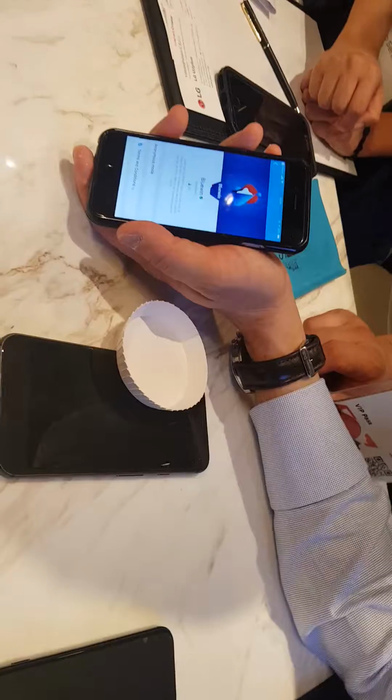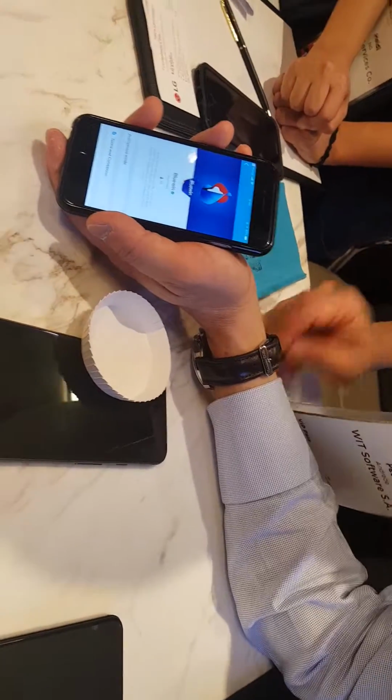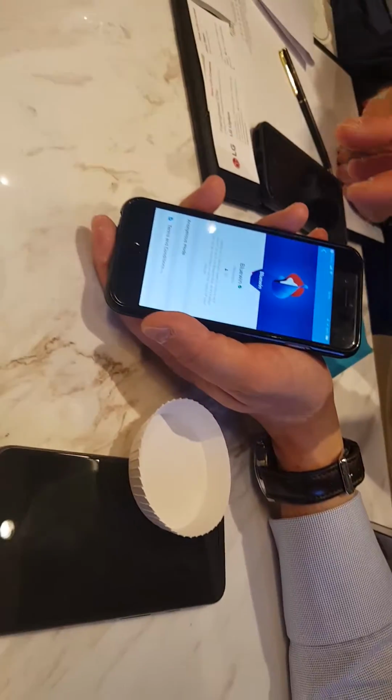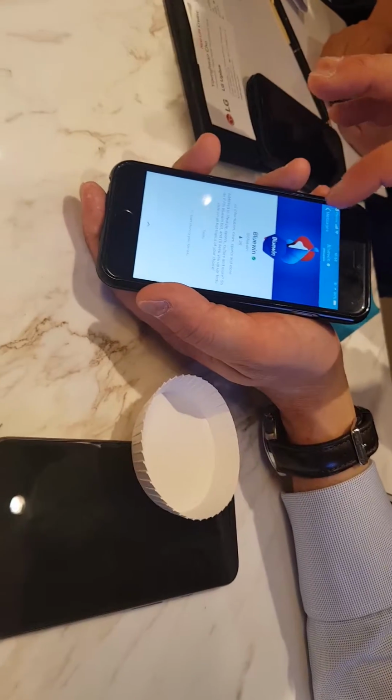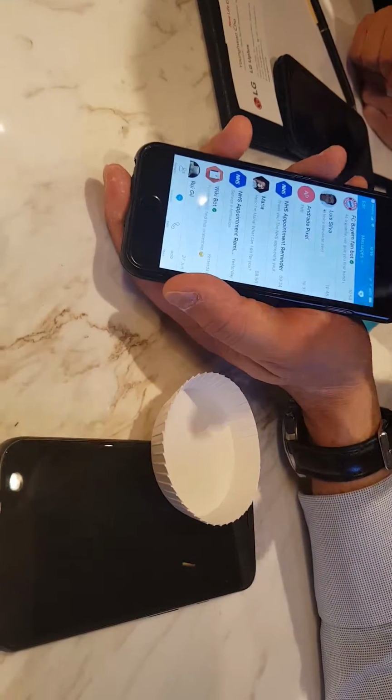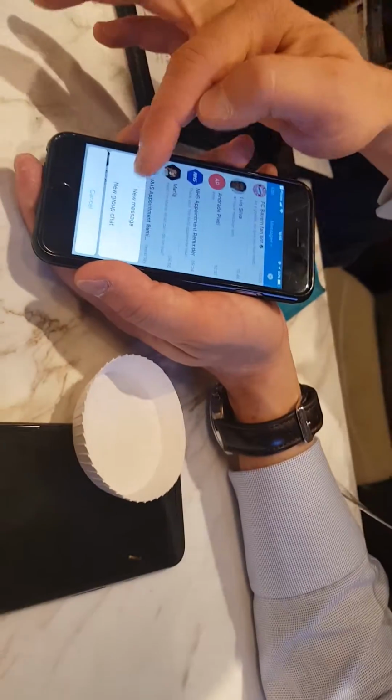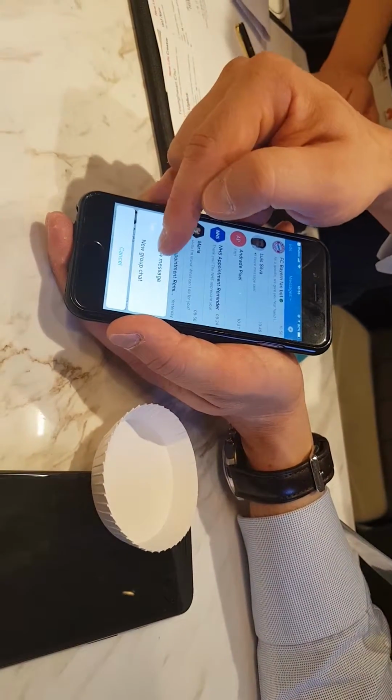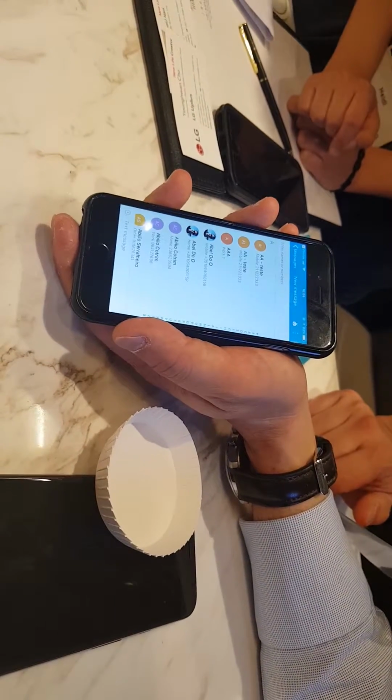Could you show me again how to scan the QR code? Yeah, show how you did it. From the app. Yes. So I'm going to make a new message.